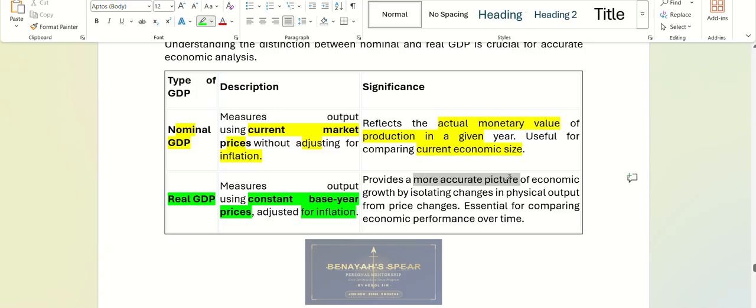It provides a more accurate picture of economic growth by isolating changes. This is essential for comparing economic performance over time. If we want to see how our economy was in 2012, we will use real GDP. If we want to compare our economy with China at the present time, we will see nominal GDP. You're understanding the differences?